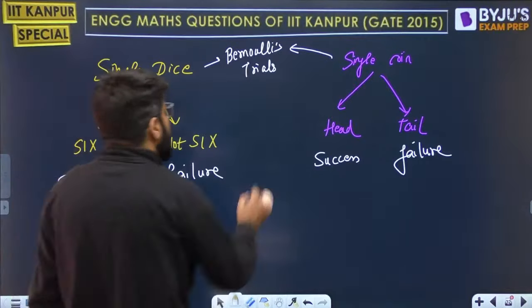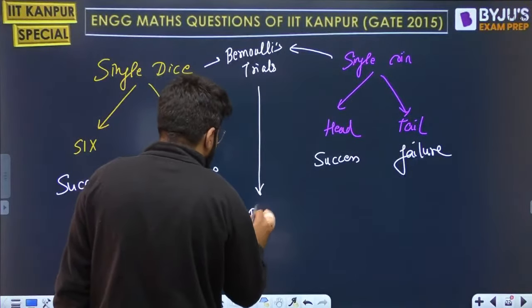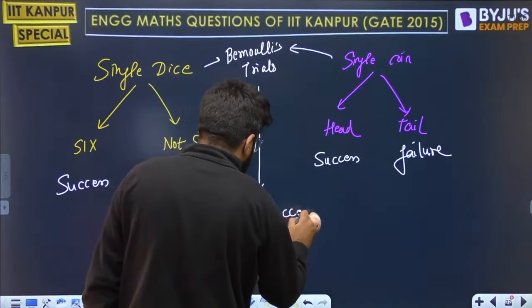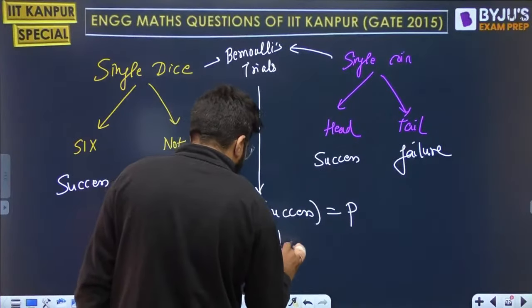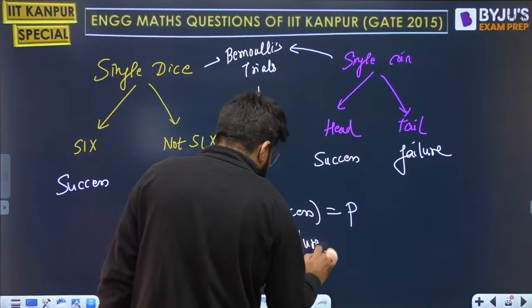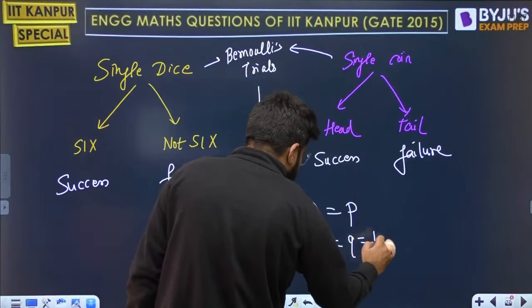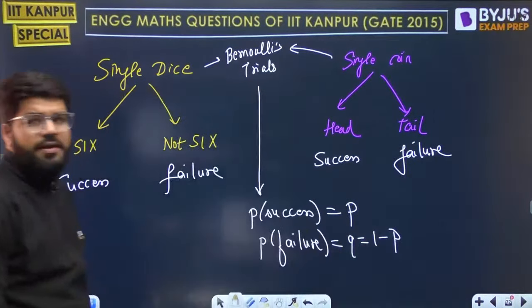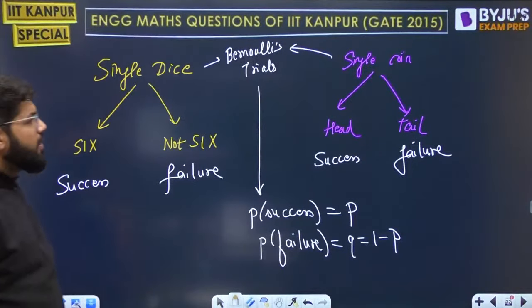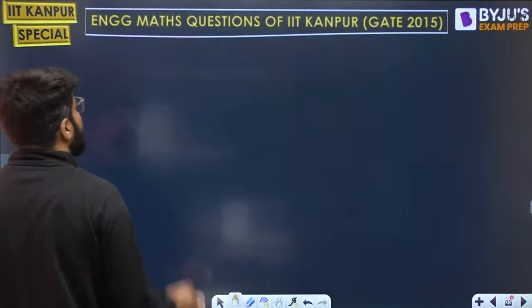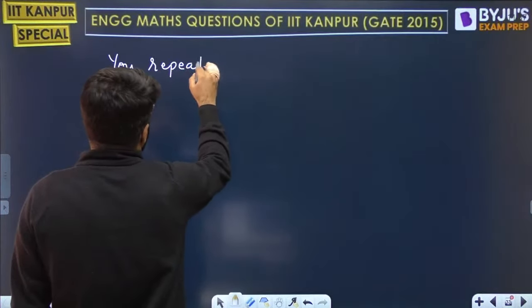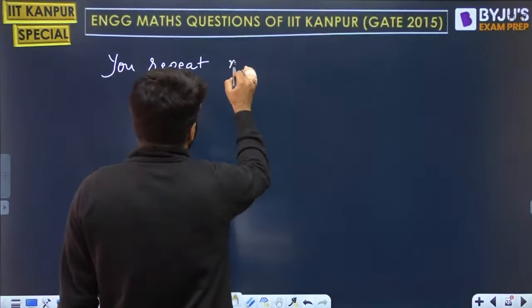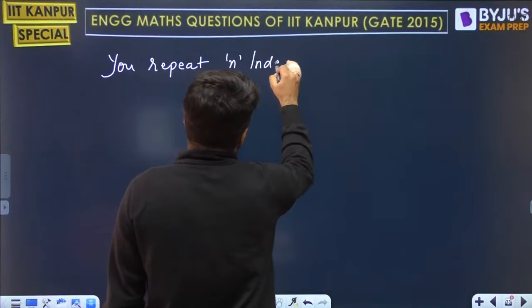Now, every Bernoulli's trial will have some probability of success. Let's say that is P. So what is the probability of failure? That is called Q, or that is 1 minus P. Okay. Now you perform the activity. Now you repeat n independent